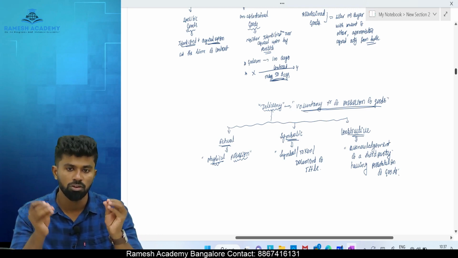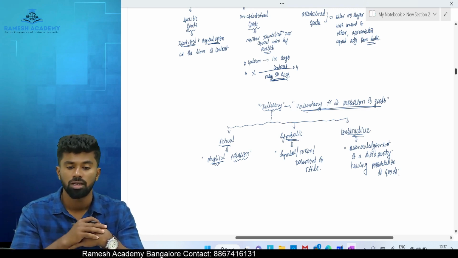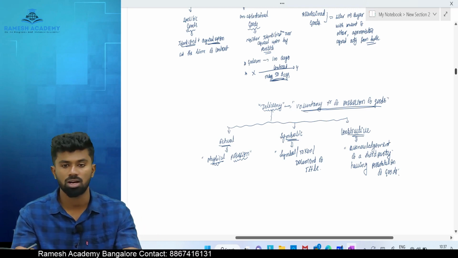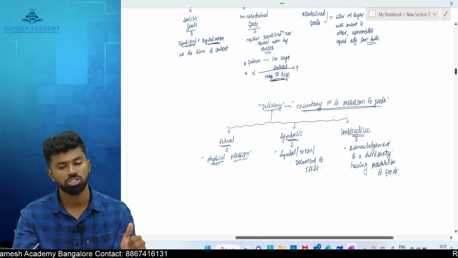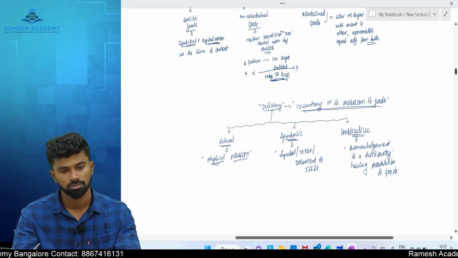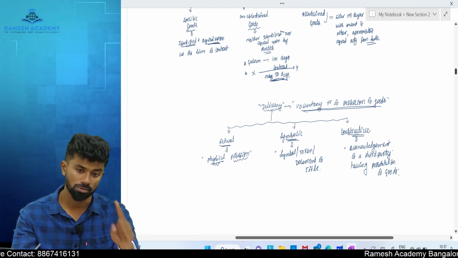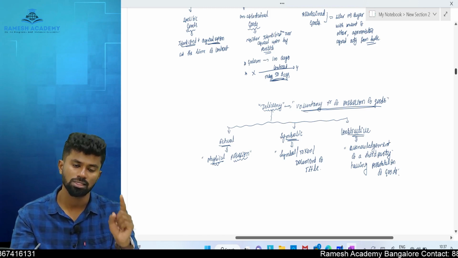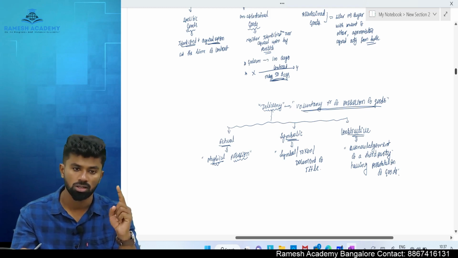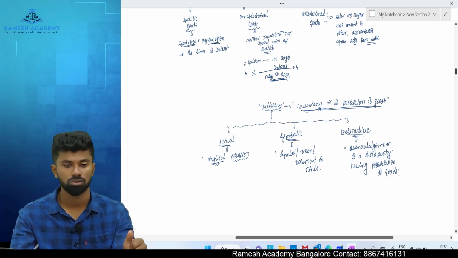For example, in case of bailment, ownership is not transferred. Only possession is transferred.